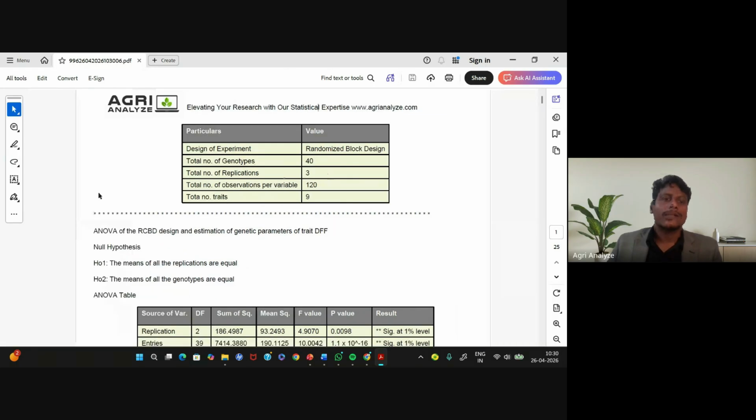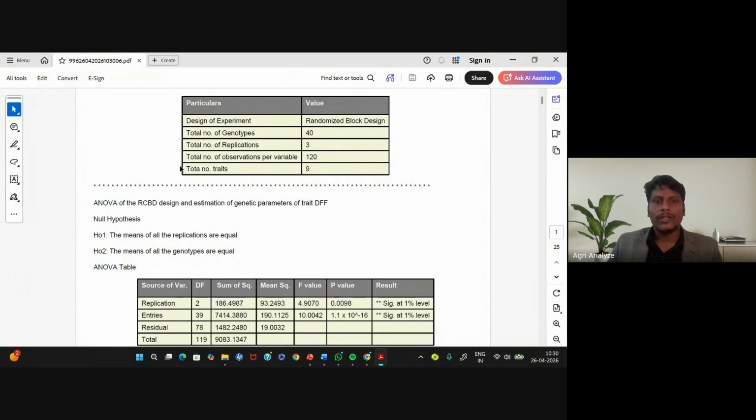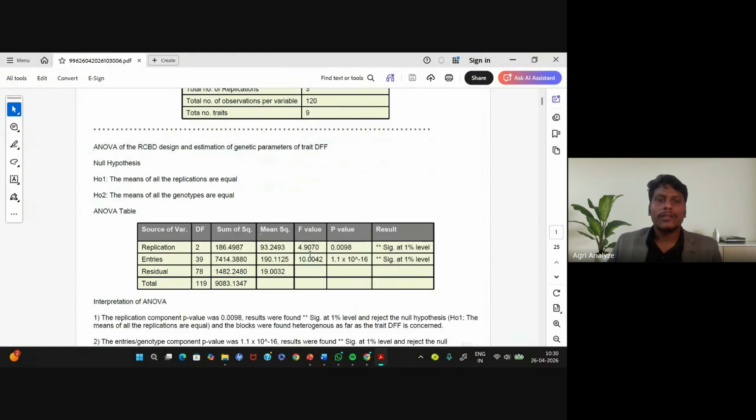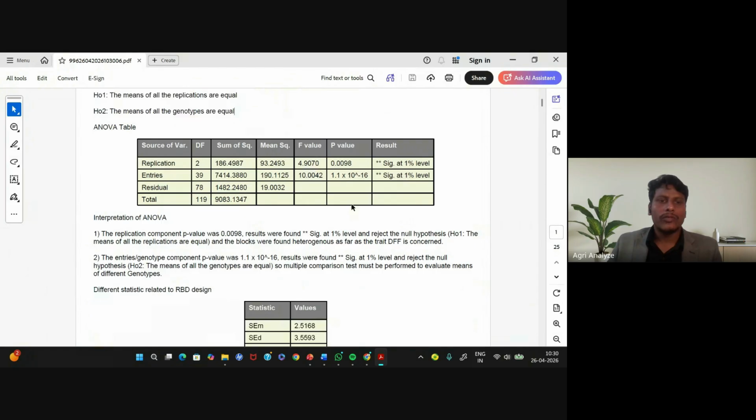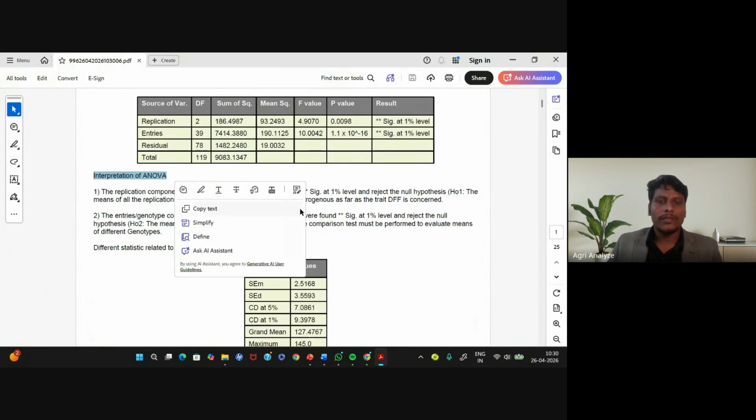This is the interpretation output data. Here is the ANOVA table of this character, days to first flowering, with the p value and the interpretation of the ANOVA table.